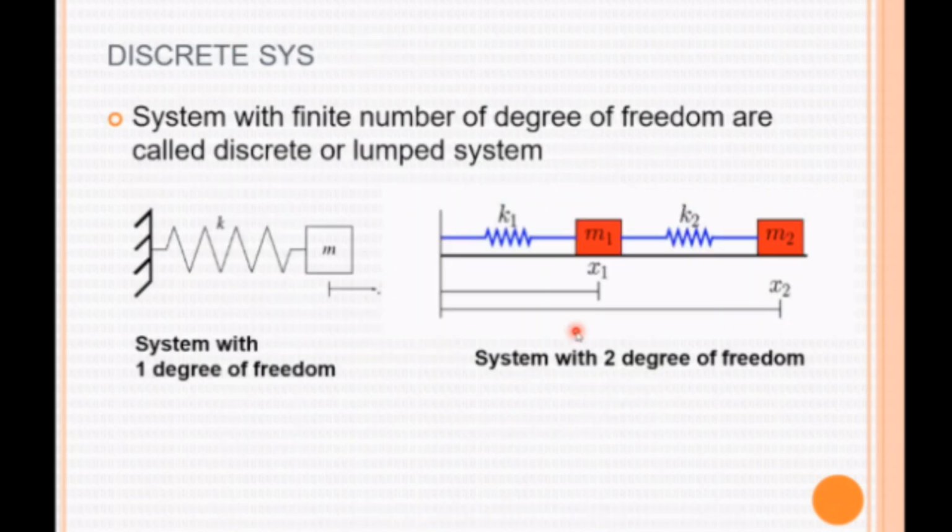Now we are going to see the degree of freedom. In the first left diagram, the system has one spring and one mass. So this is an example of 1 degree of freedom. In the second diagram, the system has two masses and two springs. So this system has 2 degrees of freedom.